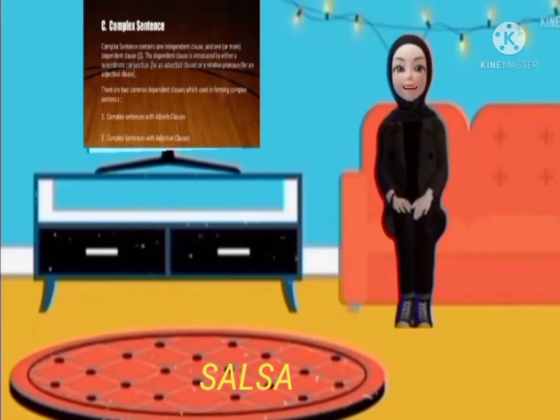Okay, I want to explain about complex sentence. A complex sentence contains one independent clause and one or more dependent clauses. The dependent clause is introduced by a subordinating conjunction for an adverbial clause or a relative pronoun for an adjectival clause.